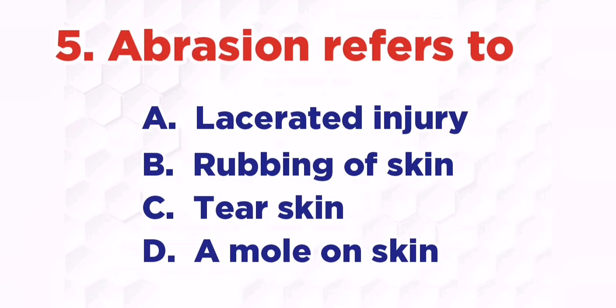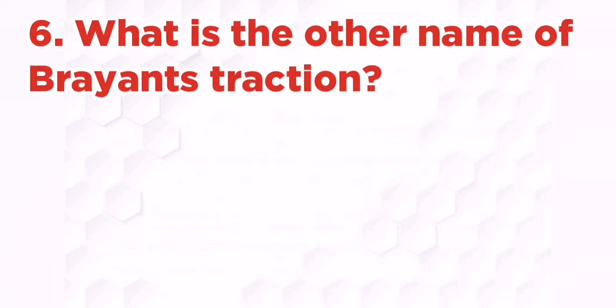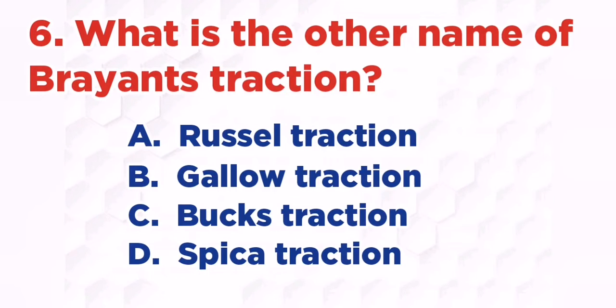Abrasion refers to: A. Lacerated injury, B. Rubbing of skin, C. Tear of skin, D. A mole on skin. The right answer is B. Rubbing of skin. What is the other name of Bryant traction? A. Russell traction, B. Gallows traction, C. Buck's traction, D. Spica traction. The right answer is B. Halo traction.